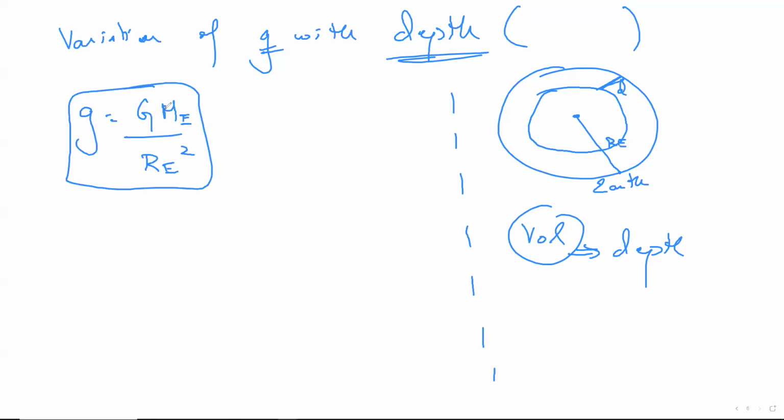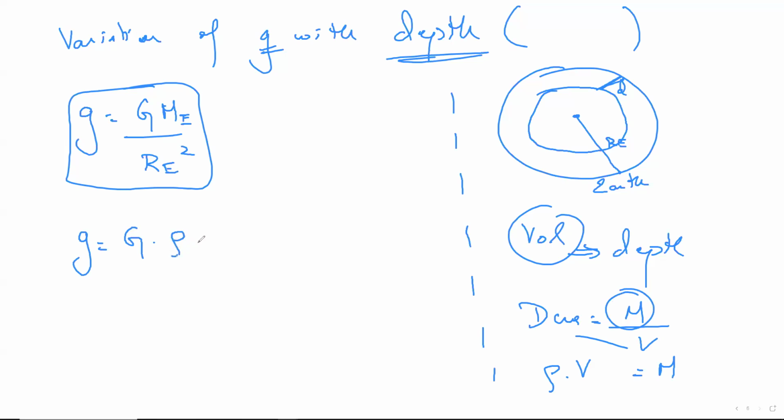So what we do here is use our old strategies, some sixth standard stuff, where we learned something called density. Density is equal to mass by volume. Everybody knows. The good thing is we know mass, so I'll write mass as density into volume. Can I write density as rho, short form? Volume becomes V. In the next step, I'll write g as it is, capital G as it is, and instead of ME, I'll write rho, which is density, into volume, whole thing divided by RE square.